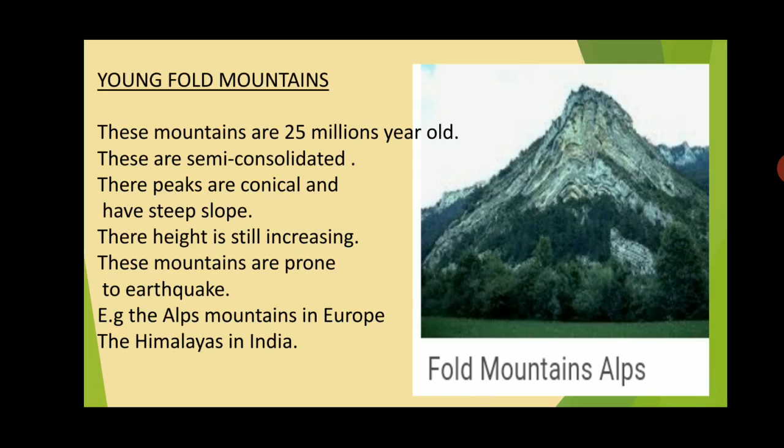Okay. Next is young fold mountain. These mountains were formed 25 million years ago or less. They are semi-consolidated, means still they are under formation. Their peaks are conical and have steep slopes. Their height is still increasing because they are unconsolidated. Whenever an earthquake occurs, it pushes the earth crust, and then its height increases. These mountains are prone to earthquakes and volcanic eruption because they are unconsolidated. These are the weak zones of the earth. So earthquakes are common in this region.